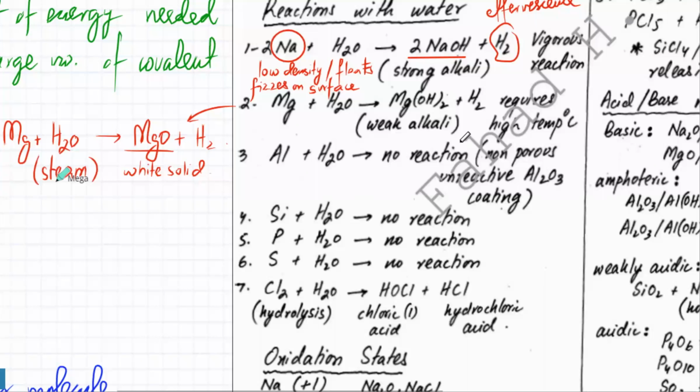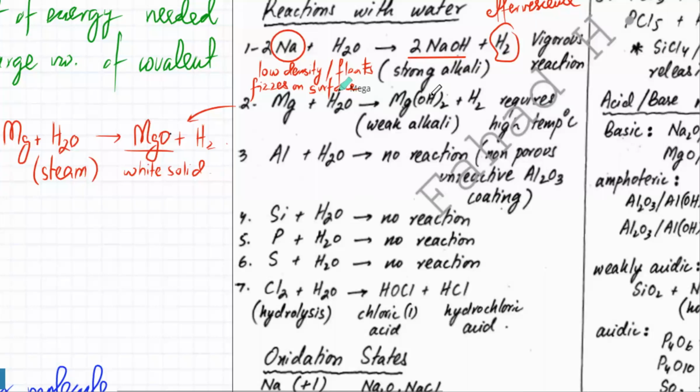the reactivity is lesser. You've got Na is very reactive, Mg is less reactive, so it requires high temperatures. The reaction is kind of the same, but if you use very high temperatures, then water would be in the form of steam, and the hydroxide would instead be an oxide. And also remember this, hydroxides change into oxides if the temperature is really high. Otherwise, oxides and hydroxides are kind of the same thing. But at high temperatures, you usually have oxides. Mix it in water, you get hydroxides.